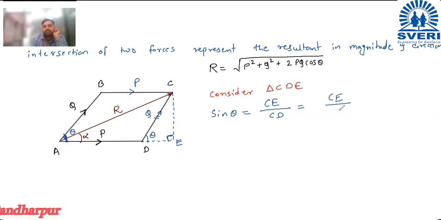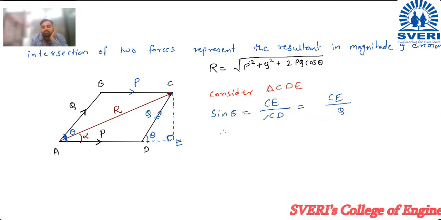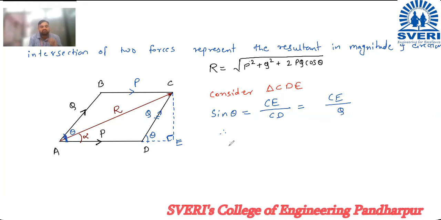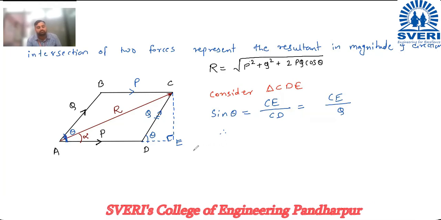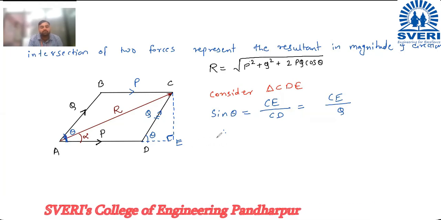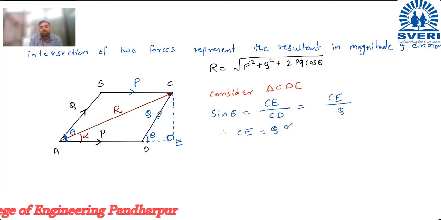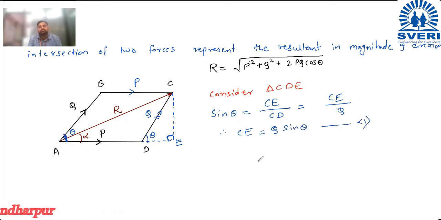CD means what? It is Q. So therefore CE is equal to Q sin theta. This is our equation number 1.